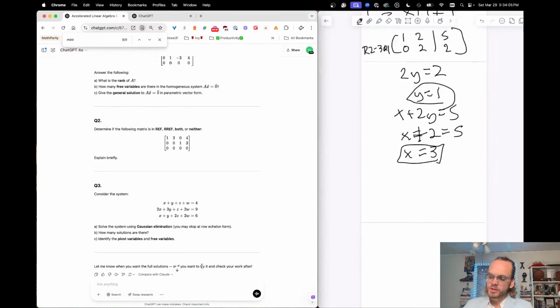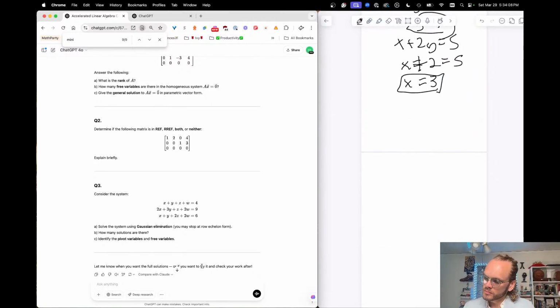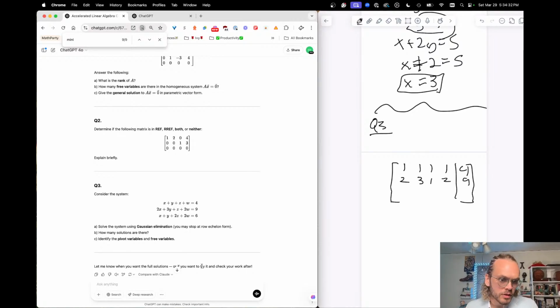All right. I'm going to start with Q3 here. And write this out. 1, 1, 1, 1, 4. 2, 3, 1, 2, 9. And 1, 1, 2, 2, 6. Great. Now, I need to make my 4s and 9s look distinct.